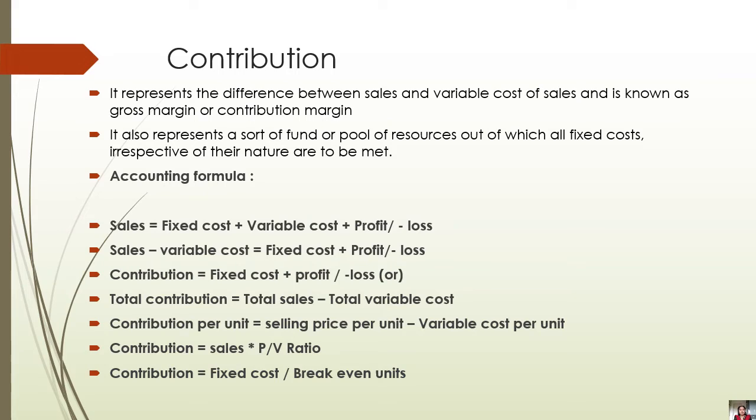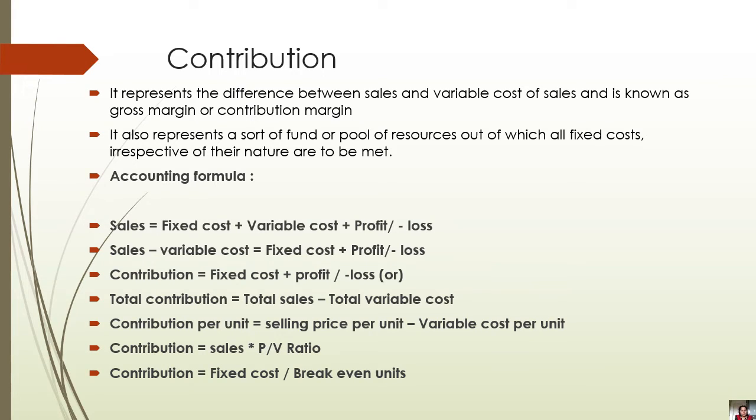Now it's very simple. With the formula you can understand it deeper. How do we calculate the sales? Sales is equal to fixed cost plus variable cost plus profit or minus loss. Now when we deduct the variable cost from the sales, what formula will we get?